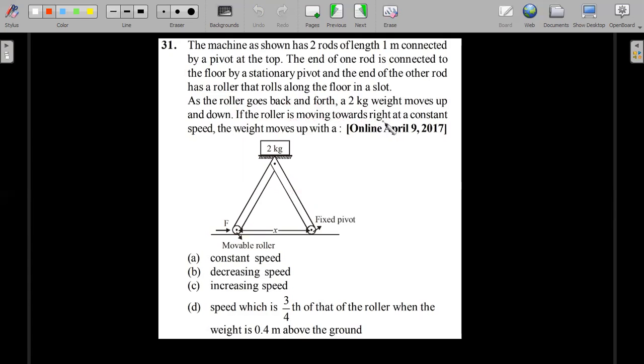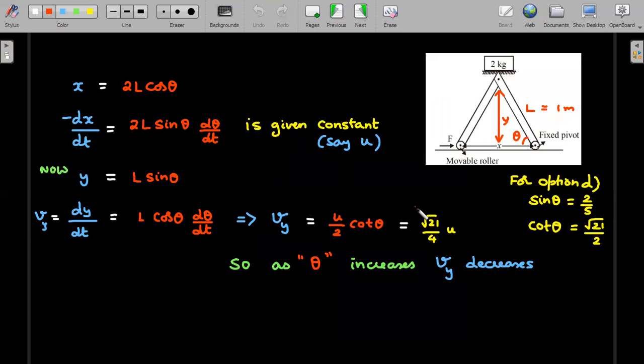If the roller is moving towards the right with a constant speed, in a particular situation, it's moving right, it obviously should go up, right? Up and to the side also. The weight moves up with a, it is asking, increasing speed, decreasing speed, constant speed, or a speed which is 3 by 4 times the velocity of this roller. So, 4 very interesting options. I hope you can give it a try on your own, and let's move forward for the concept. Once this is done, we'll take up similar concept questions.